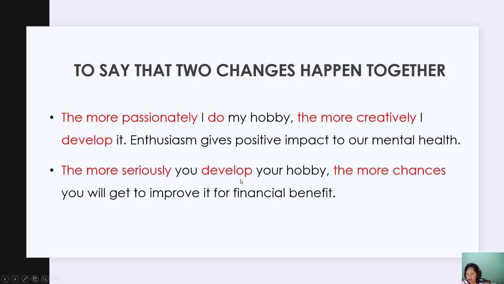The more seriously you develop your hobby, the more chances you will get to improve it for financial benefit. It's almost the same actually with this, but in the second sentence, I want to show you that you can have the mixed form. You develop your hobby seriously. So this is adverb. You will get the more chance, you will get the chances to improve it. And we put more here. It means that this is adjective. You can have this kind of sentence.